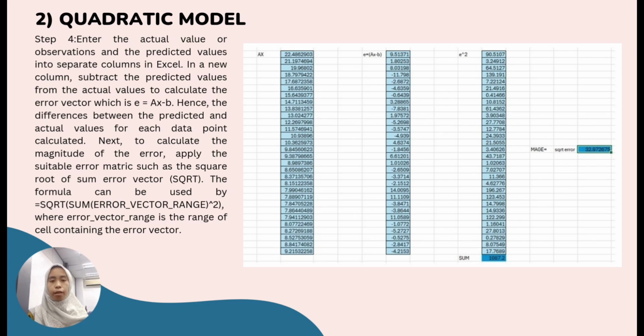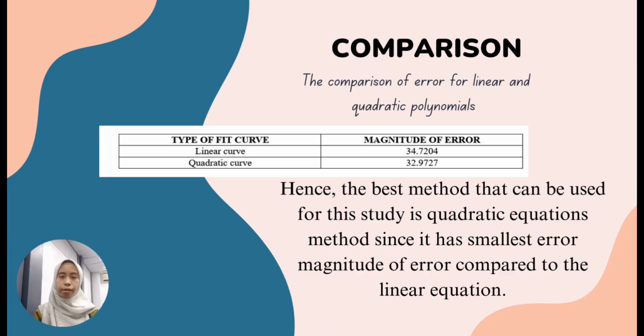And lastly, enter your actual values or observations and the predicted values into separate columns in Excel. In a new column, subtract the predicted values from the actual values to calculate the error vector. This will give you the differences between the predicted and actual values for each data point. To calculate the magnitude of the error, use a suitable error metric such as the square root of the error vector. The formula can be used like stated on the slide, where error vector range is the range of cells containing the error vector. The comparison of error for linear and quadratic polynomial can be shown as below.